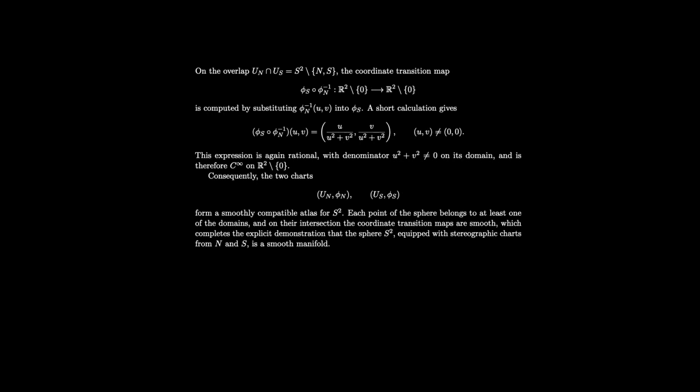On the overlap of these charts, a point represented by coordinates in the north chart transforms into coordinates in the south chart with the following transition map. This map is again a smooth rational function on its domain, so these charts are smoothly compatible. Because the two stereographic charts cover the entire sphere and the transition maps are C-infinity, together they form a smooth atlas. And since every other chart that is smoothly compatible with these charts can be added to this atlas, the sphere equipped with this atlas and the stereographic charts is a smooth manifold.